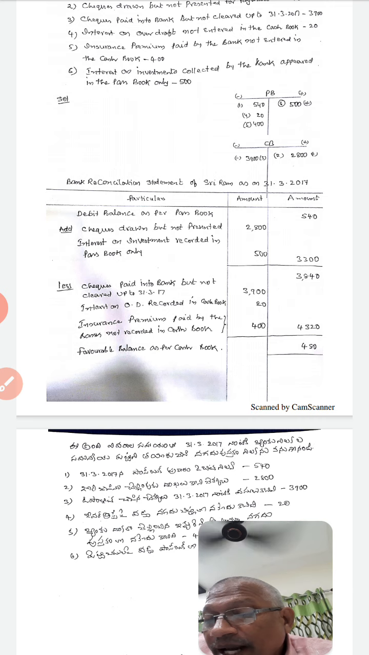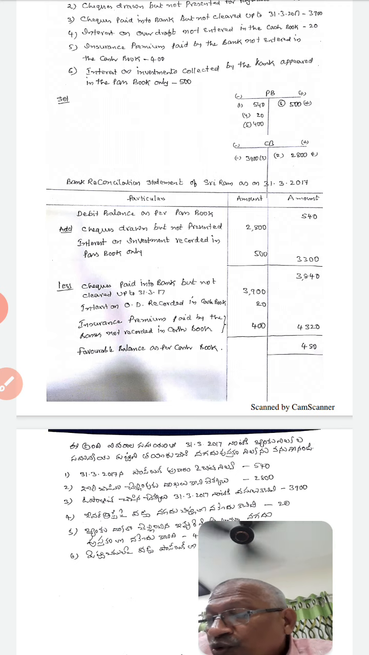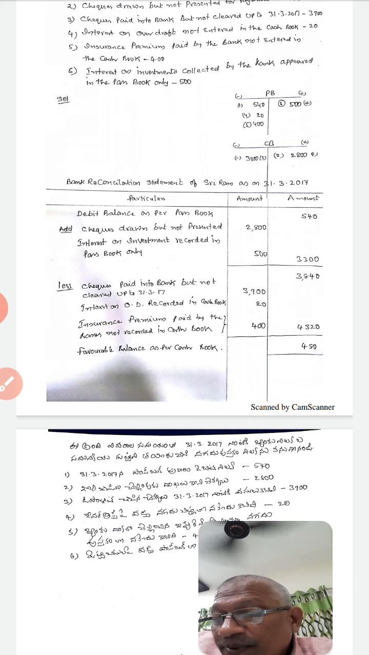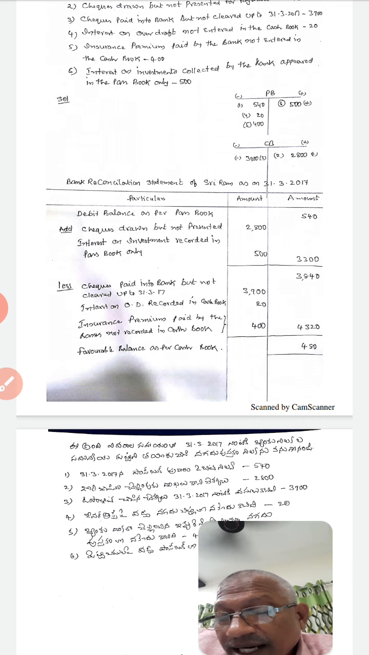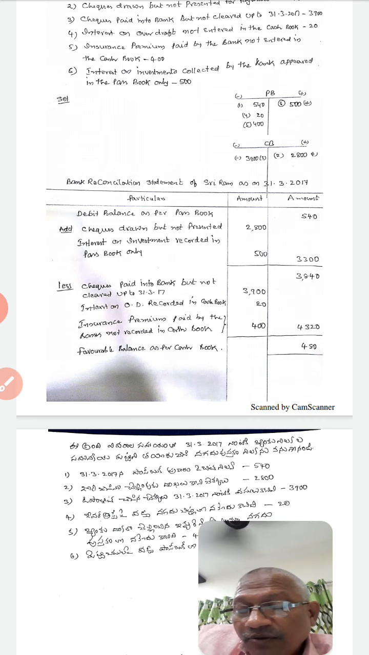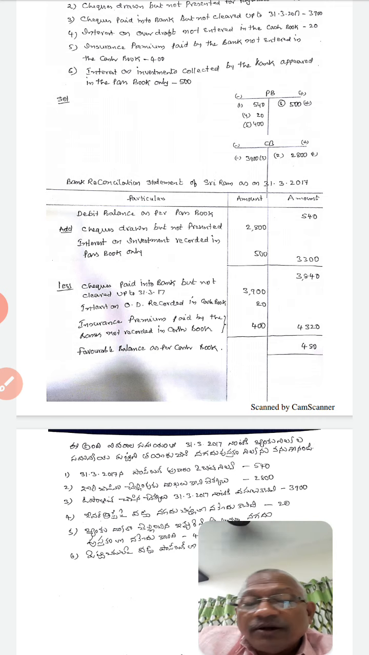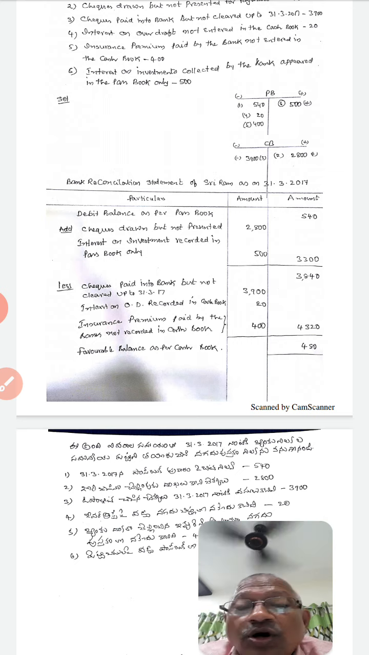Number 3, checks paid into bank but not cleared up to 31st March 2017, 3,900. Fourth point, interest on overdraft not entered in the cash book, 20 rupees. Number 5, insurance premium paid by the bank but not entered in the cash book, 400. Last point, number 6, interest on investments collected by the bank appeared in the passbook only, 500 rupees. This is the problem given in the AKNU old question paper.